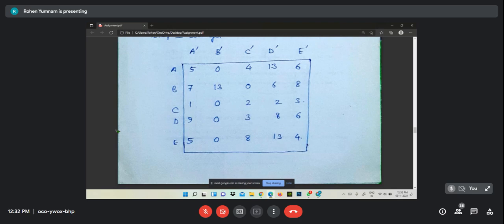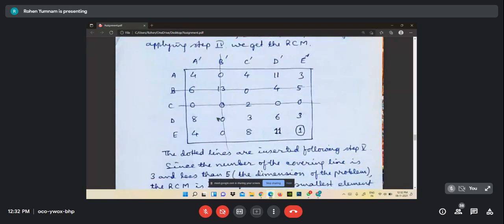Okay, then from the first column 1 is to be subtracted, and what about the second column? 2, sir. Smallest is what? Smallest element is 0. 0, no subtraction, because smallest is 0. And third column, smallest is 0, no subtraction. And fourth column, smallest is 2, we have to subtract 2. For the fifth column, smallest is 3, we have to subtract 3.